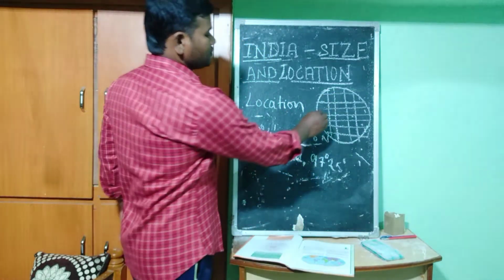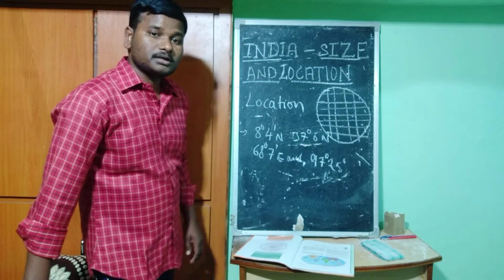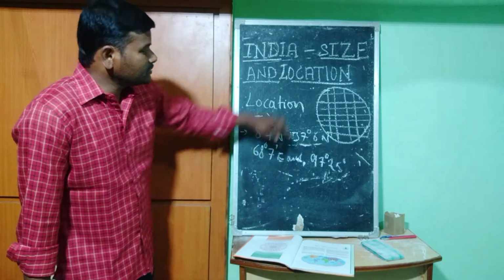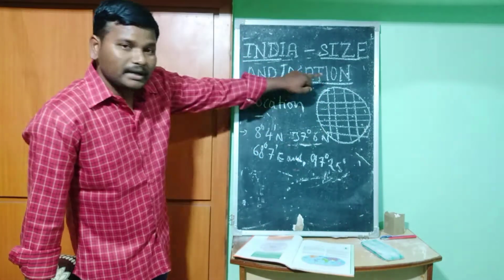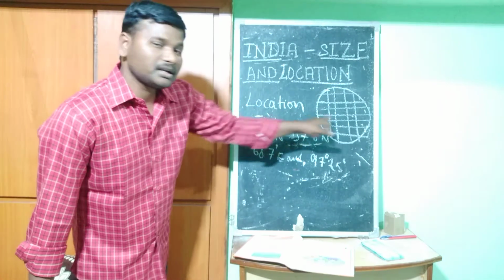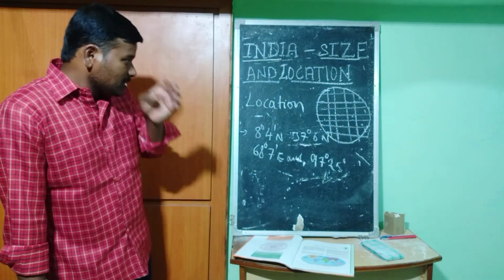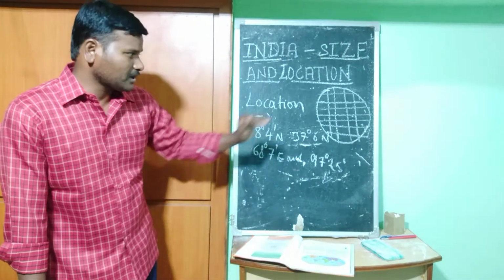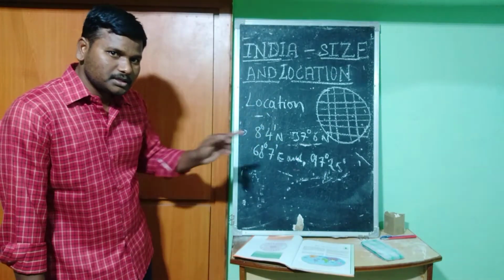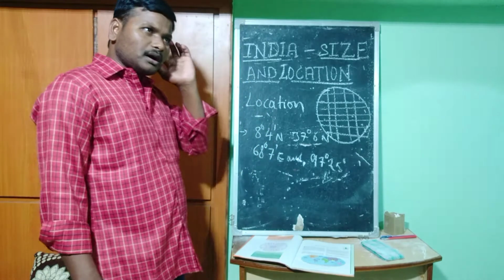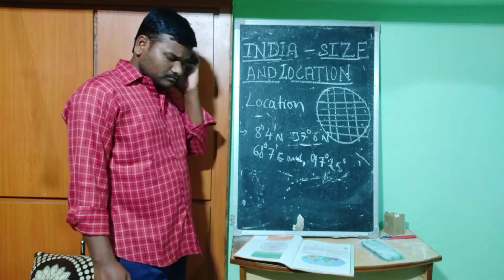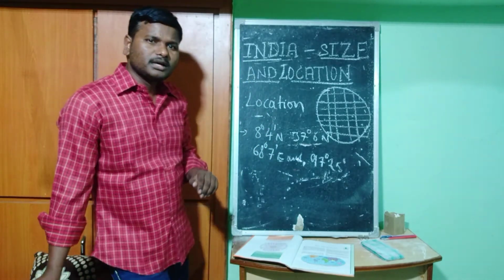So now we know what latitude is and what longitude is. These vertical lines are longitudes, and these horizontal lines are latitudes. But now, where is India located on the globe? That is the point we are going to learn. We already learned about the grid system.